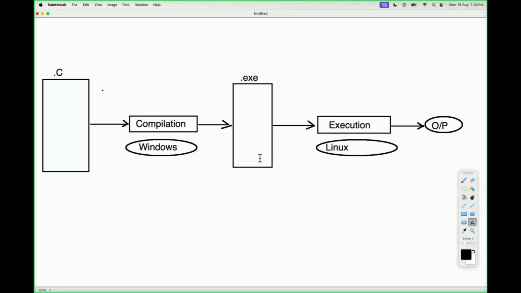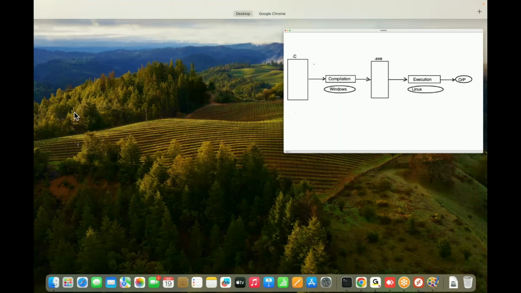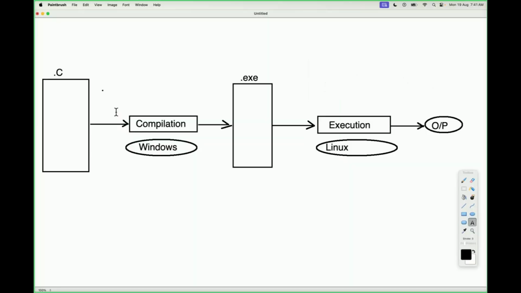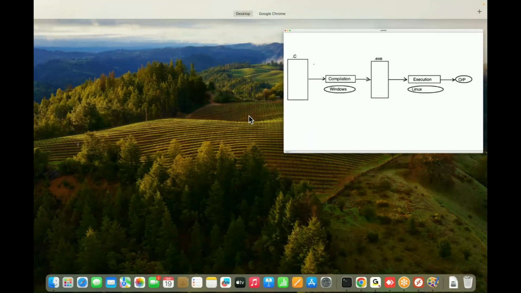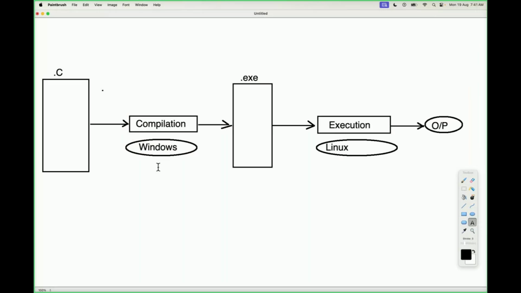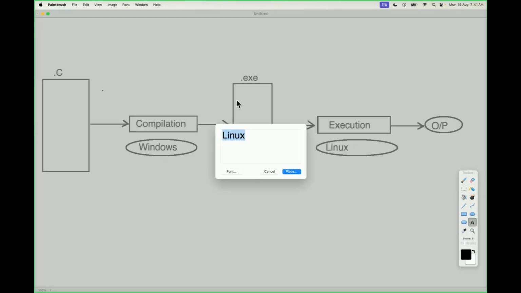Observe carefully. When we compile C program on Windows operating system, there we are getting .exe file. Am I right? Whenever we are getting .exe file, it contains zeros and ones.